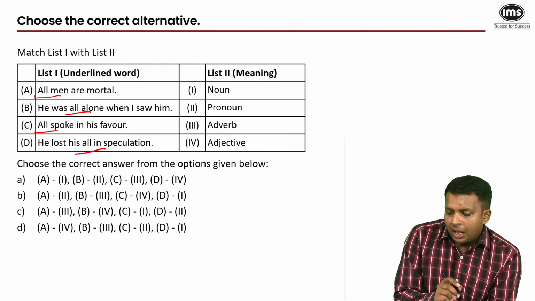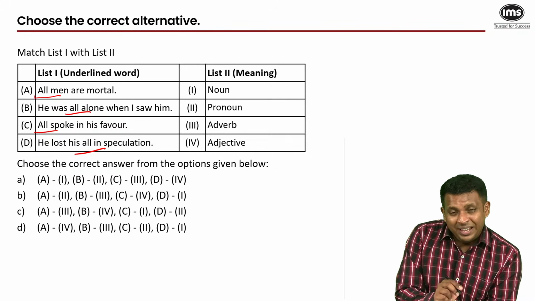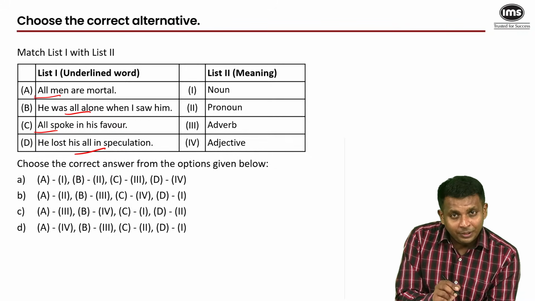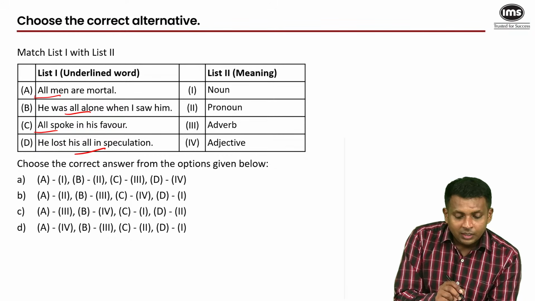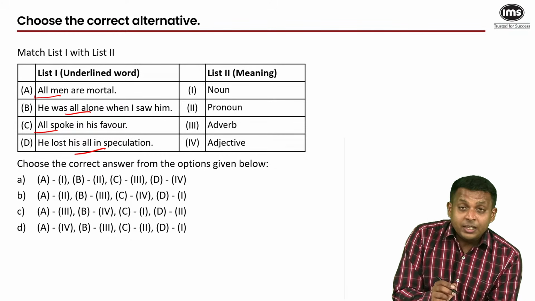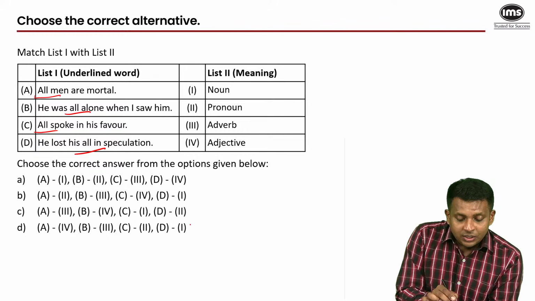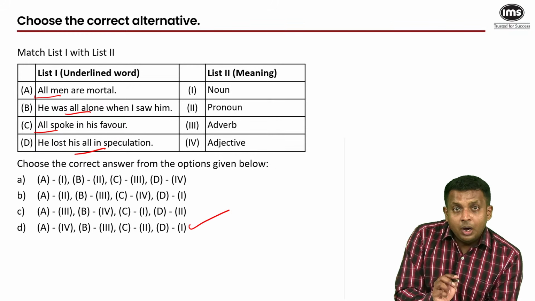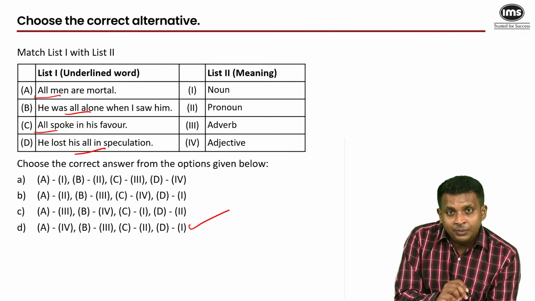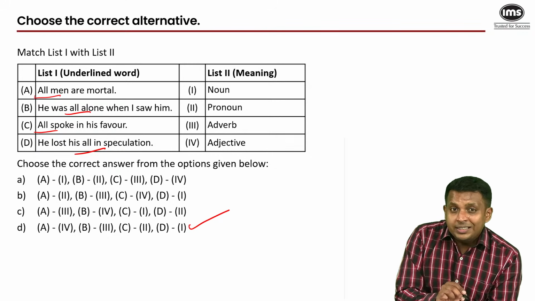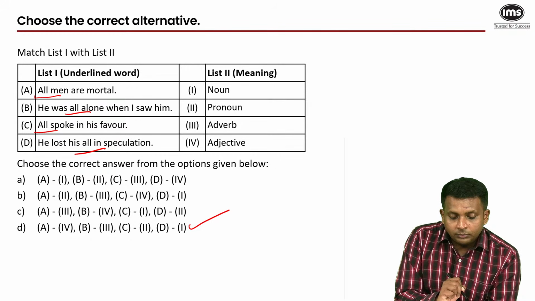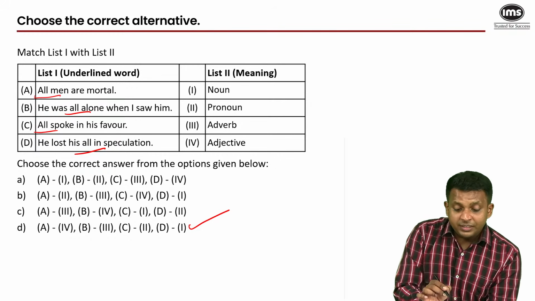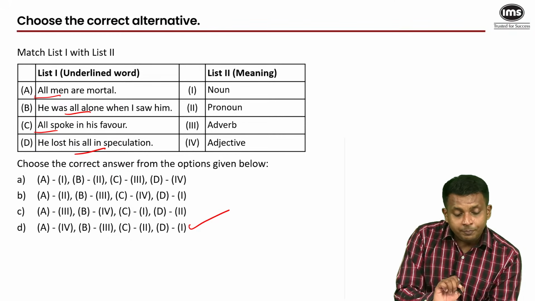So all men are mortal. The word men is a noun, and the word all, as it comes right before a noun describing the noun, is an adjective. So A has to go with 4, and that's how we get our answer here. He was all alone when I saw him. Now, alone is an adjective which describes him, the guy, but all describes the adjective alone. A word which describes an adjective is an adverb. So B goes with 3.